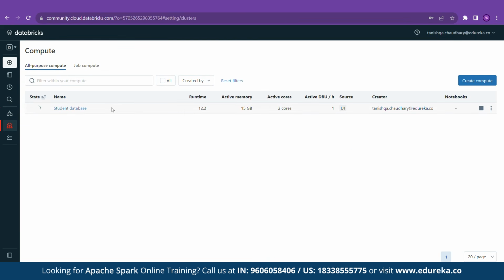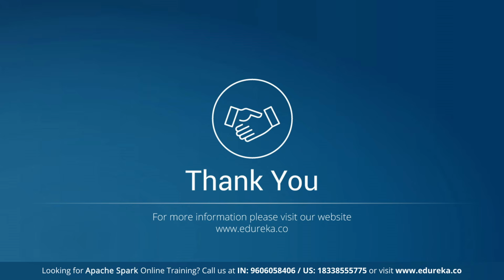Sometimes it happens that we have created a lot of clusters or notebooks, so the directory has been filled. For that purpose, we can also delete a few of them. As you can see from the screen, we just have to click on the cluster file and we can delete or clone it easily. So these are the few things you can start with while using Databricks, and there are a few more remarkable ones which we will be discussing in the next video.